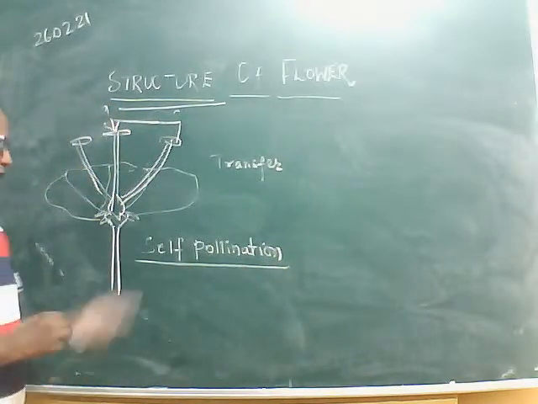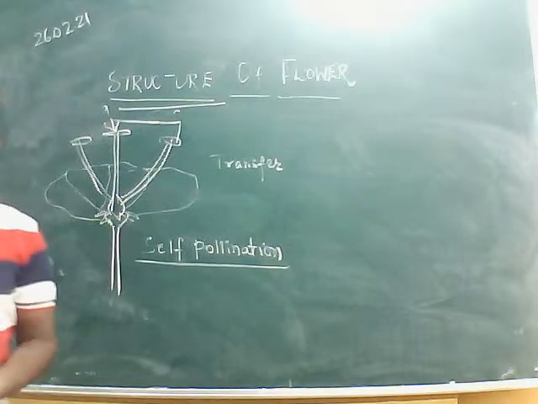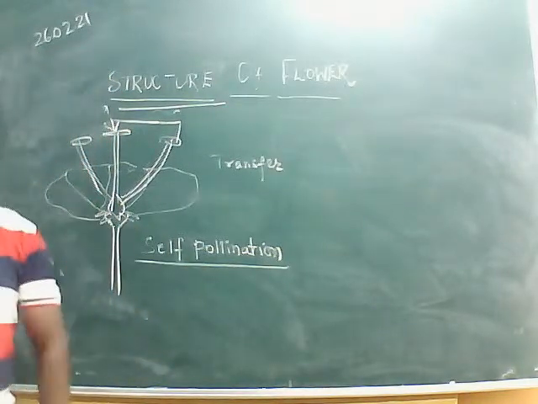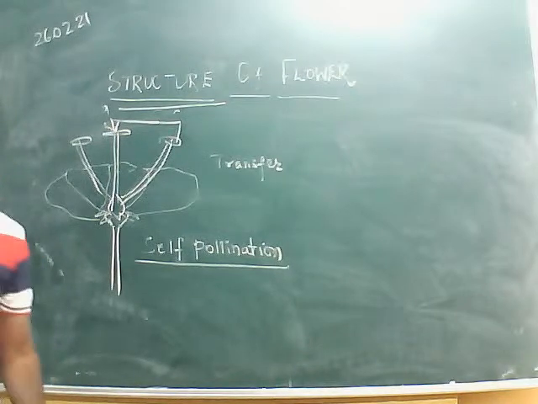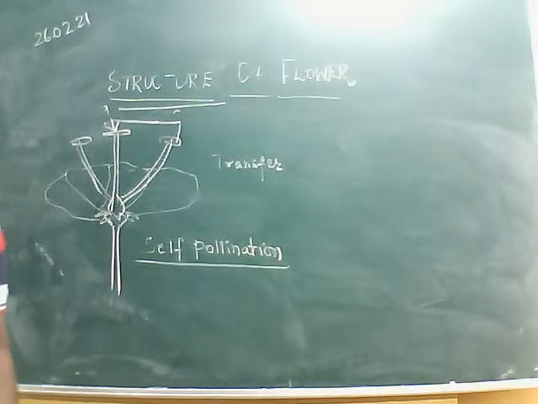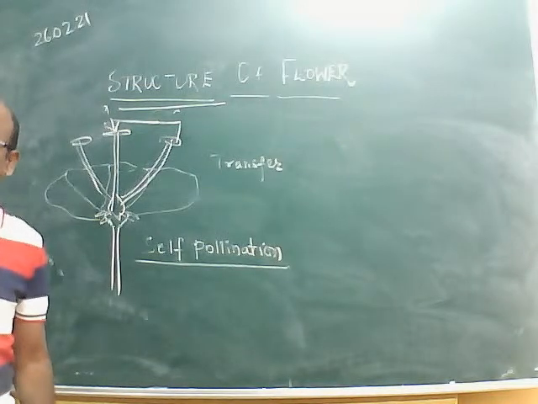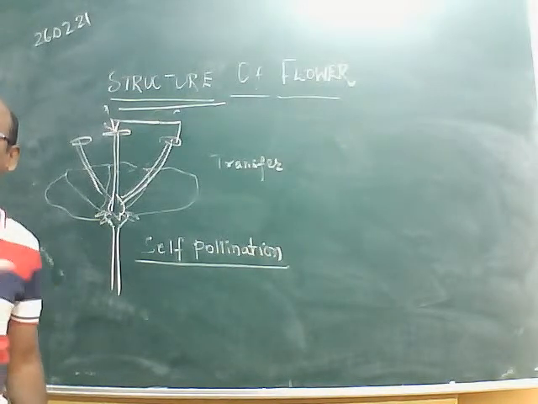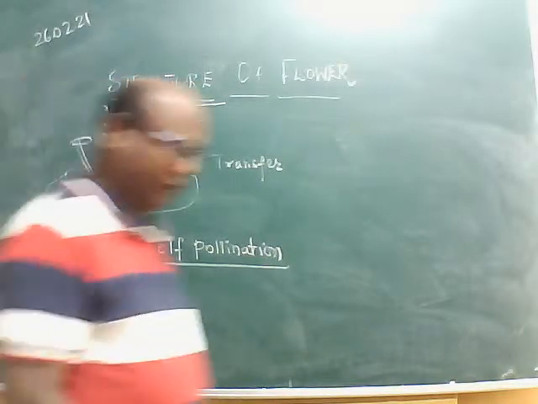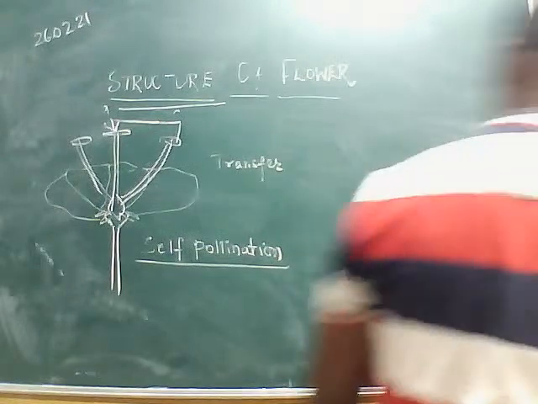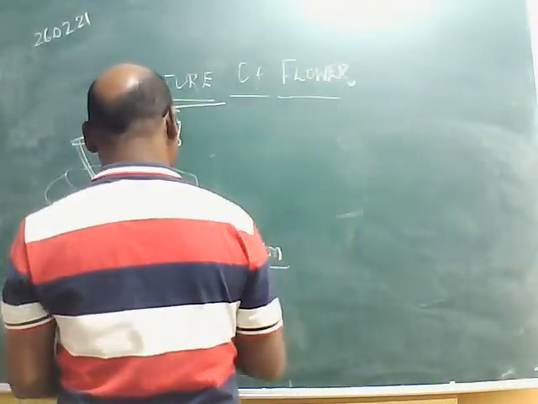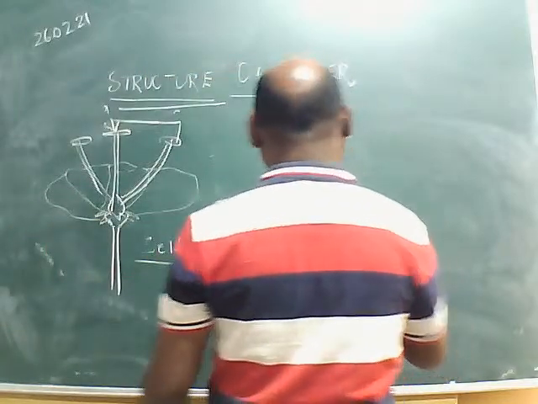And so here we will find a bisexual flower. The male and female parts are present in the same flower only. So self-pollination is possible. But there are certain flowers which are unisexual. Unisexual means they have either male or female part, for example, in papaya. So in such a flower, suppose transfer of pollen grains takes place from one flower to another flower.